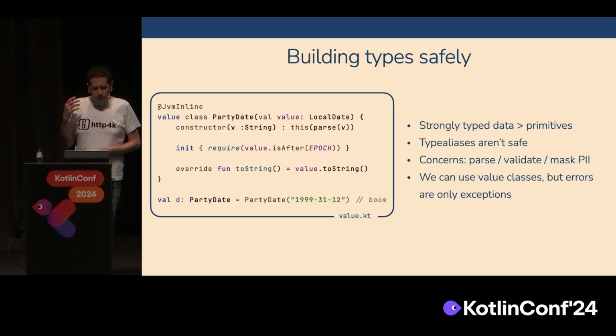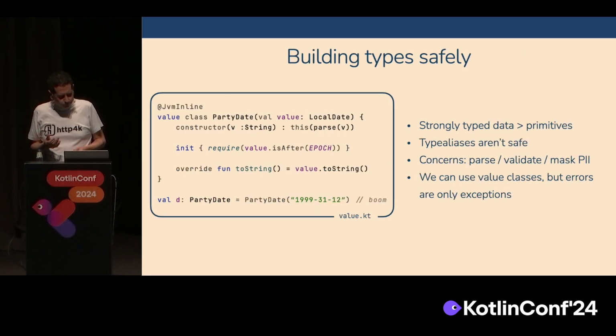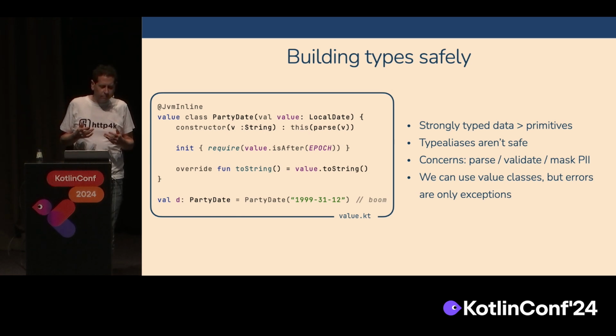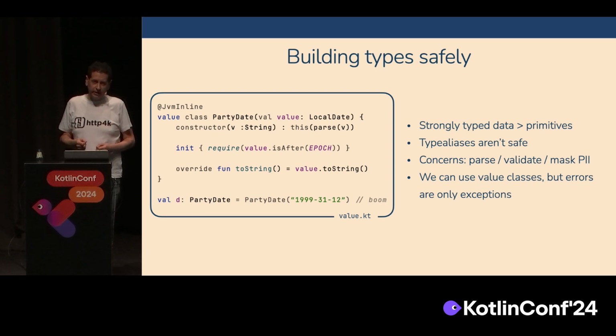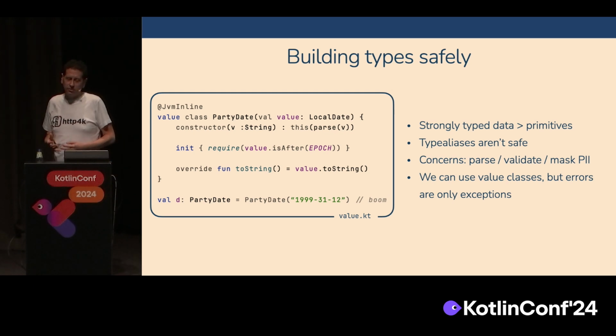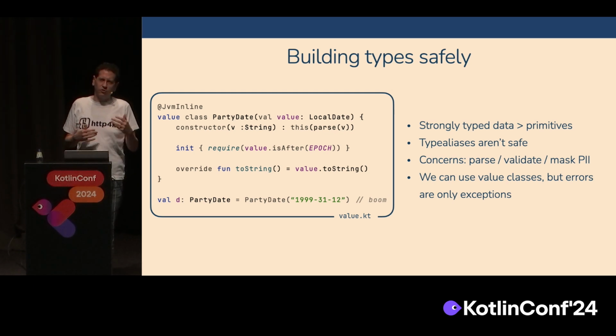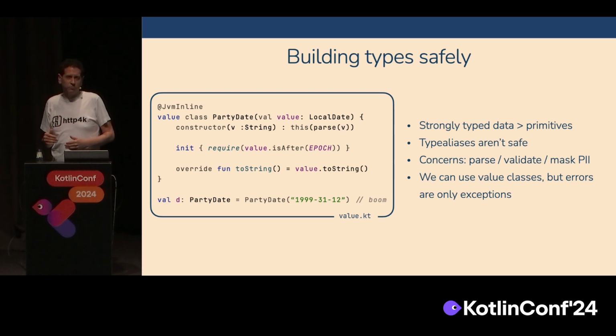So another thing about building APIs is that it's tended to be thought that using primitives is bad, right? Primitives are raw pieces of data that have no domain meaning at all. But pieces of data in our domain do have a meaning. Using primitives doesn't really allow us to do up-front validation. It allows invalid data to enter our system. What we really want to do is make invalid types unrepresentable.